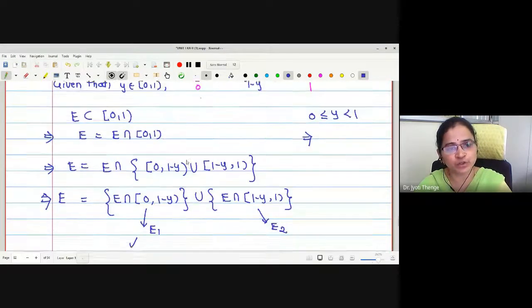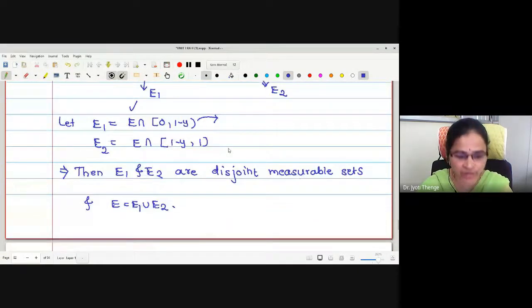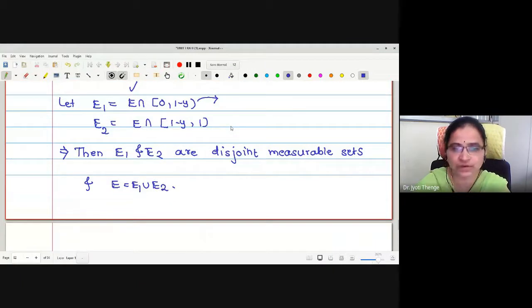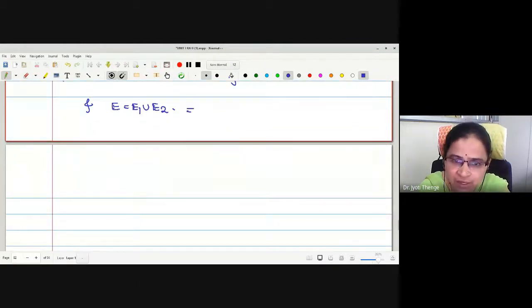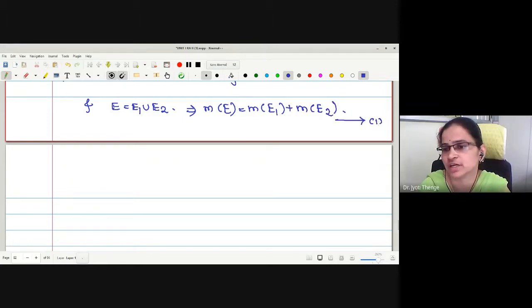Any difficulty up to this part? We have written E as the union of two disjoint measurable sets E1 and E2. Here can I write the measure of E is the measure of E1 added with the measure of E2? Yes, ma'am. Let me call this statement number 1.